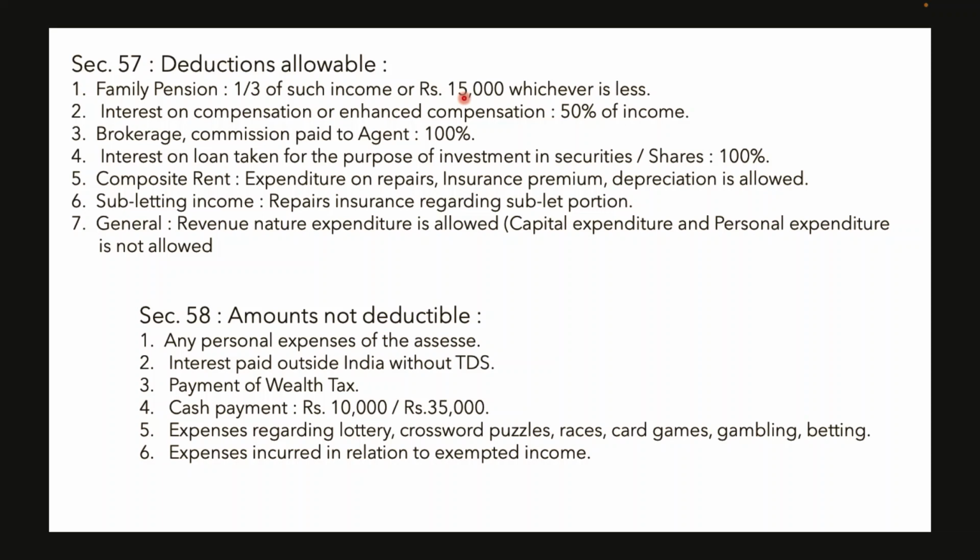Otherwise, it cannot be claimed as deduction. Expenses regarding lottery, crossword puzzles, race, card games, gambling, betting are not allowed as deduction. Any expenses incurred in relation to an exempted income are not allowed as deduction.